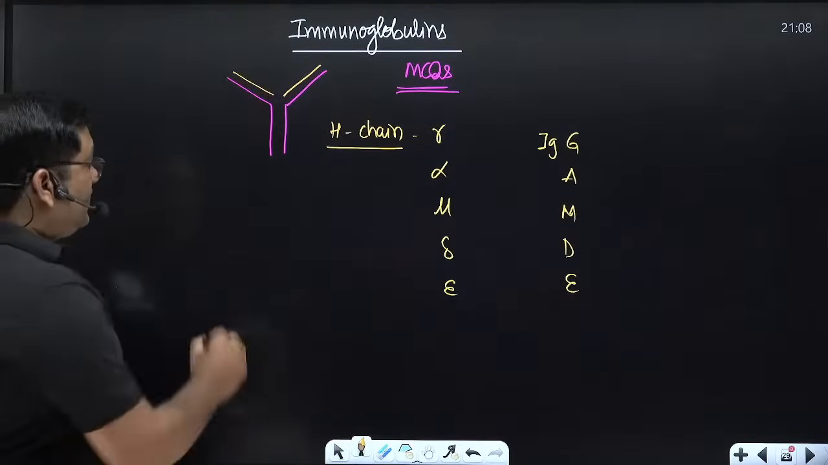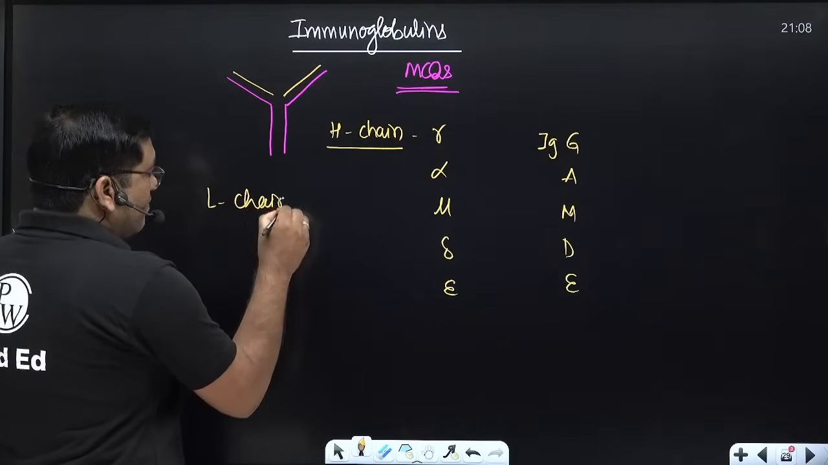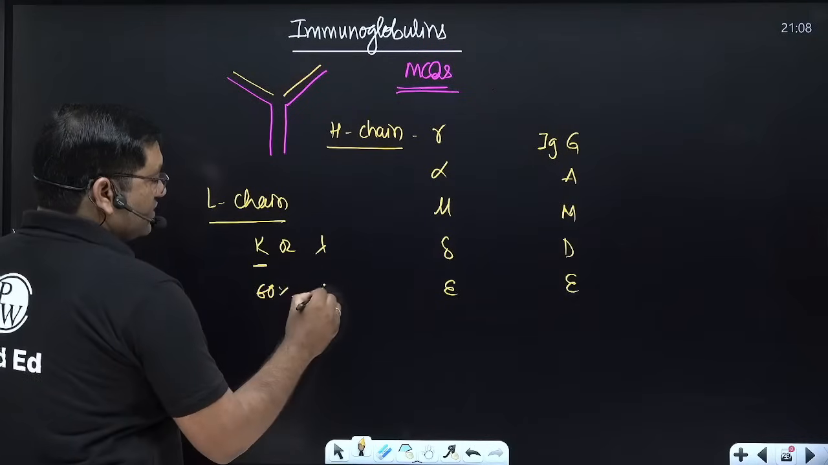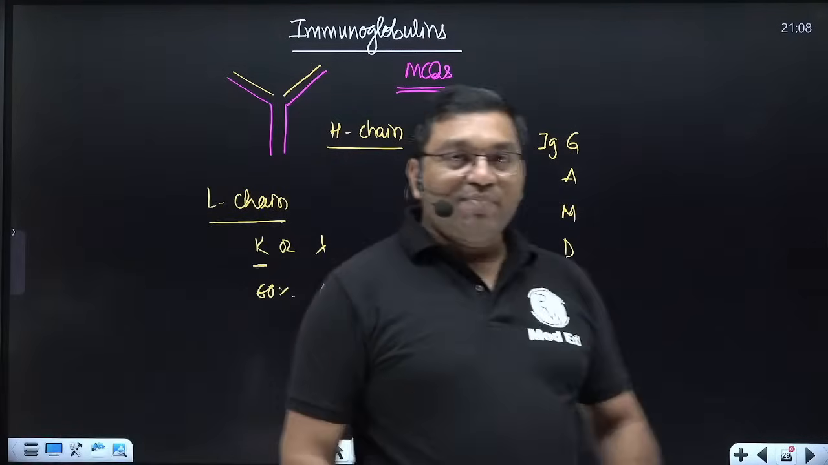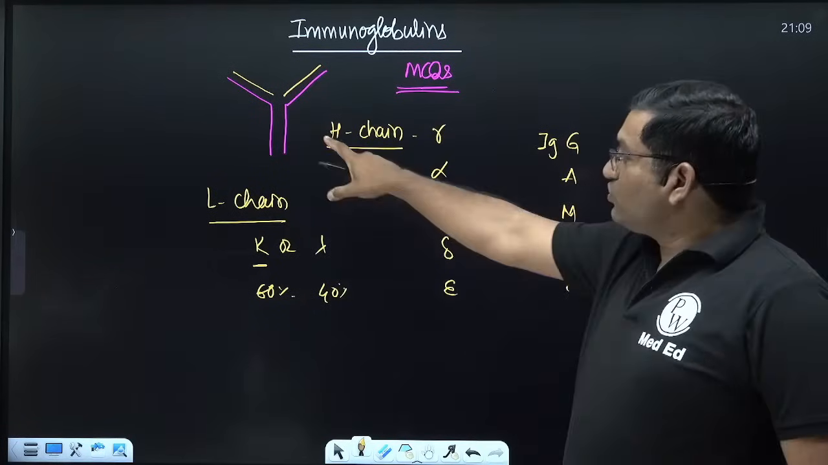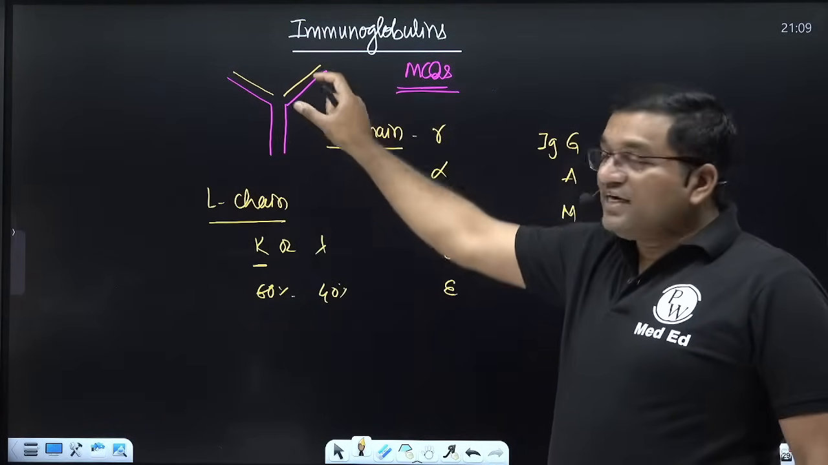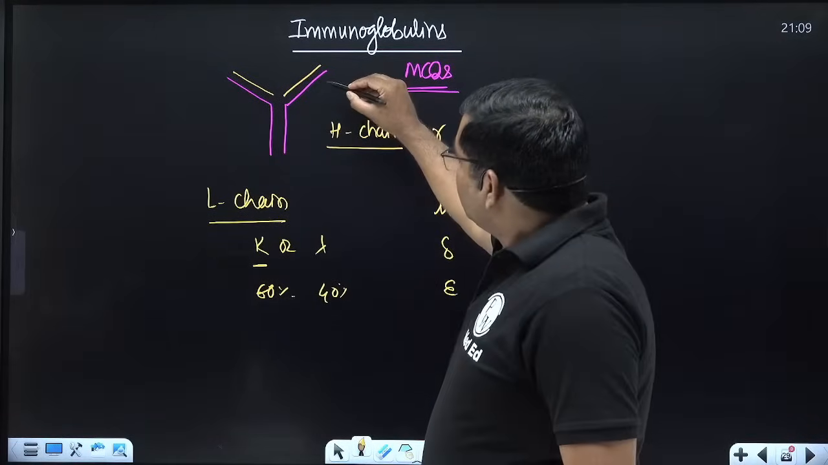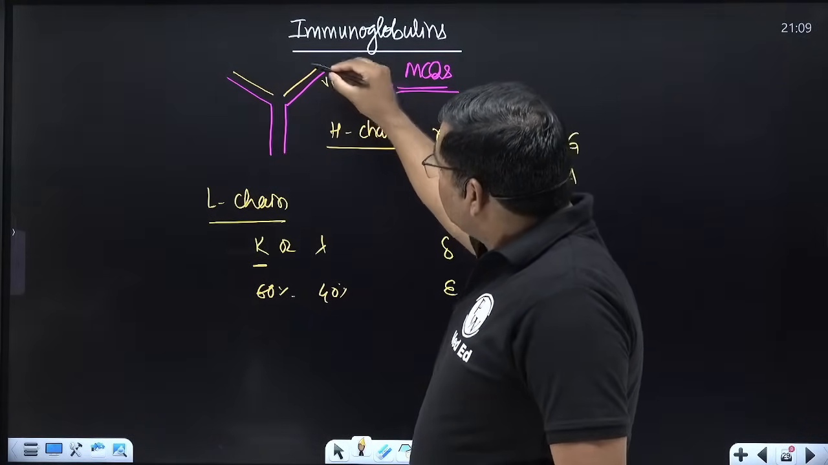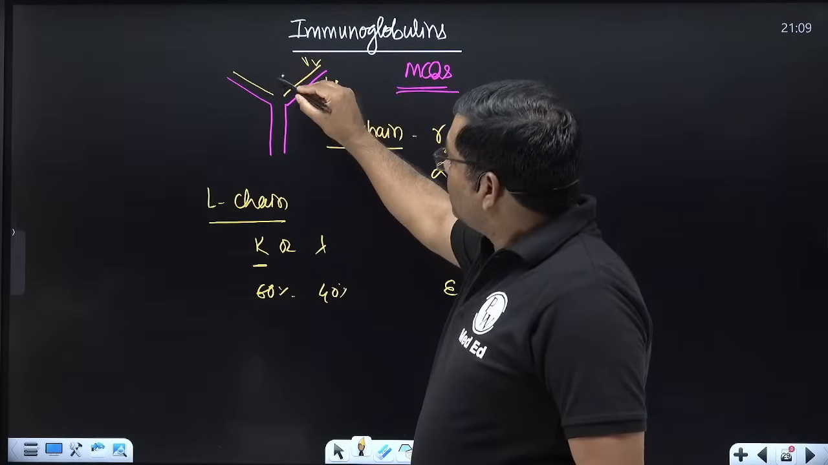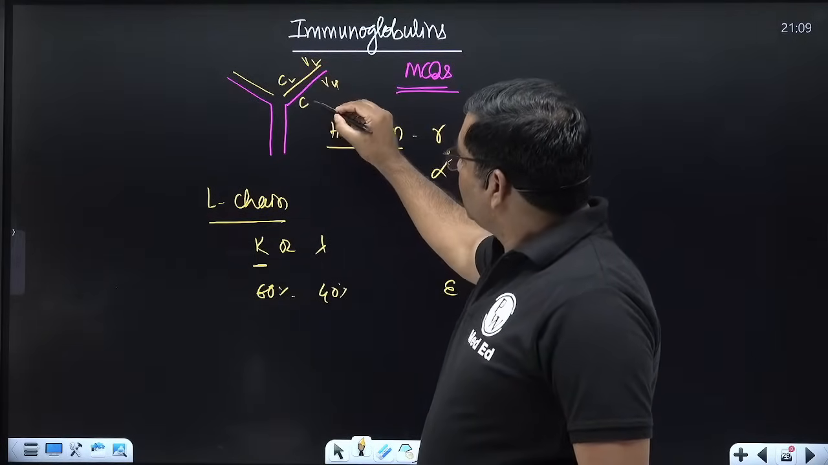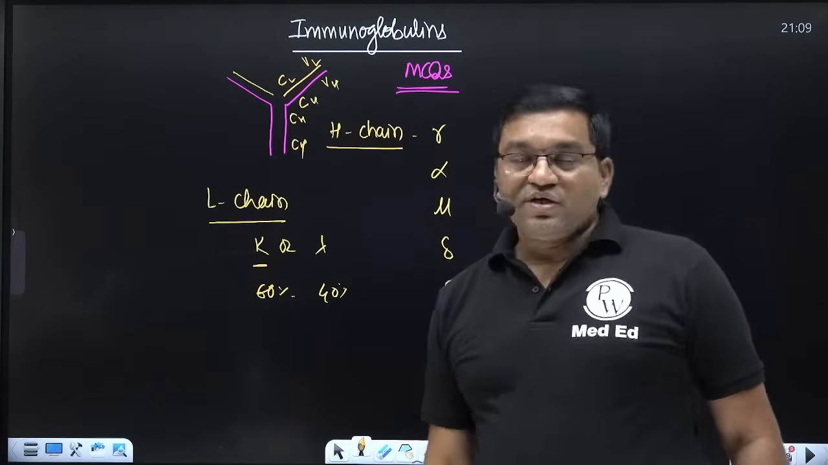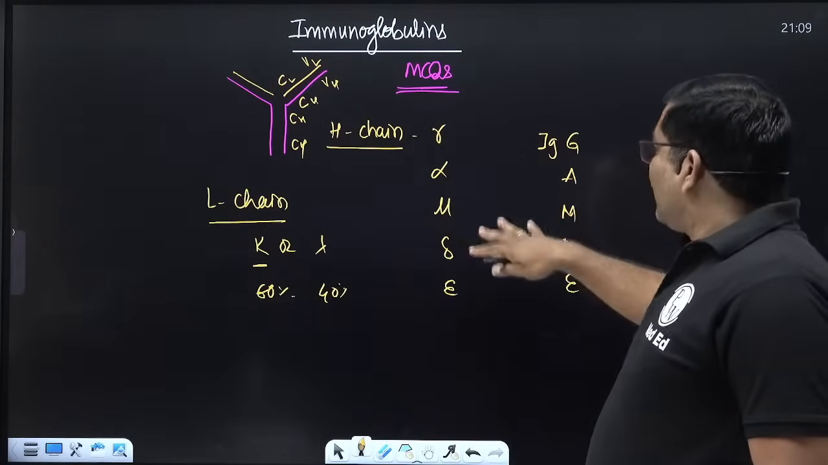Now the light chain is mainly kappa or lambda. Most common is kappa, 60%, and lambda 40%, never both. So it is composed of heavy chain and light chain. Each heavy chain has 3 constant regions and 1 variable region. This is the variable region of the heavy chain, this is the variable region of the light chain, this is the constant region of the light chain, and this is the constant region of the heavy chain.